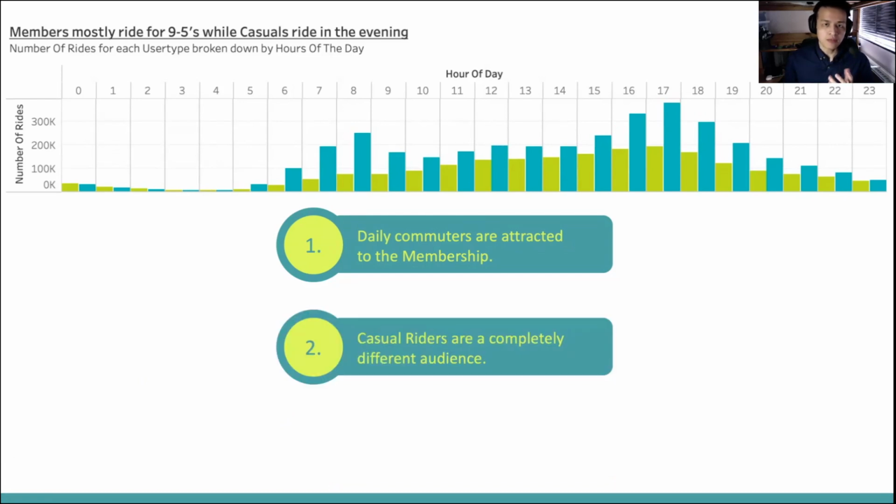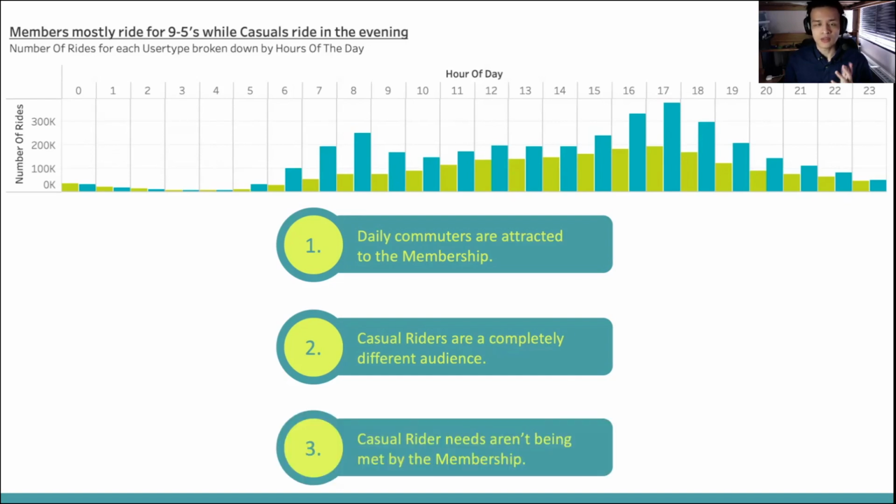However, the lack of peaks at 9 to 5 for casual members shows that they are a completely different audience than daily commuters, and that the annual membership simply doesn't meet their needs. Perhaps they like riding at different times of the week or times of the year. The next graphs are going to answer this theory.